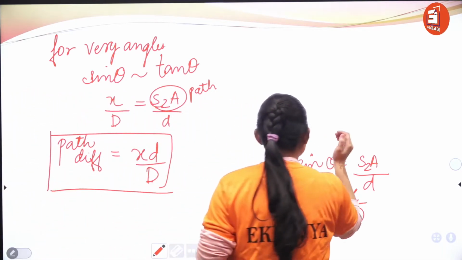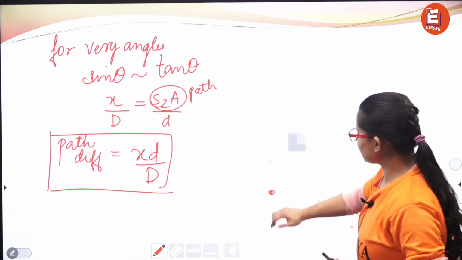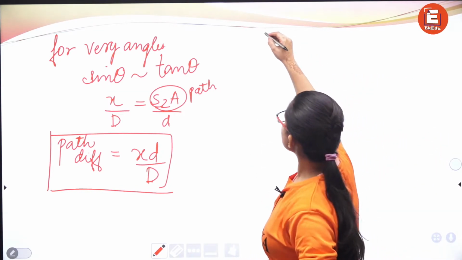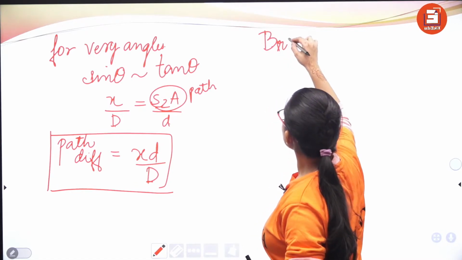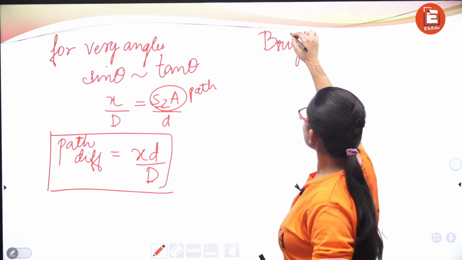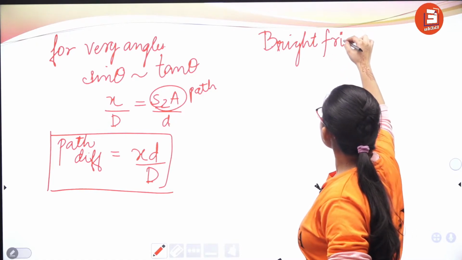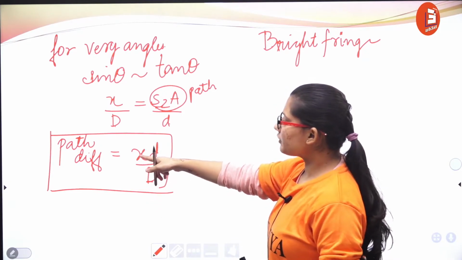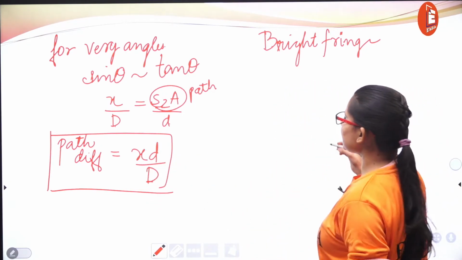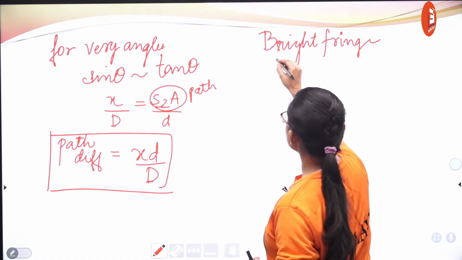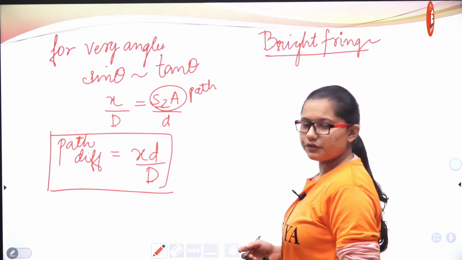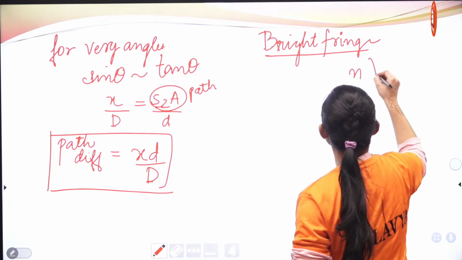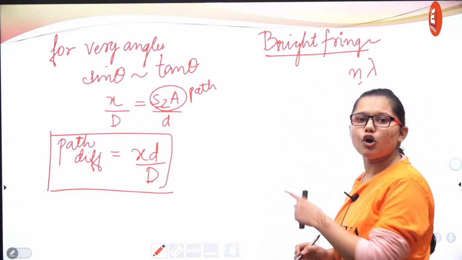Now you know that there are different conditions for constructive as well as destructive interference. For a bright fringe, that is constructive interference, the condition on path difference is that it should be n times lambda, an integral multiple of the wavelength.